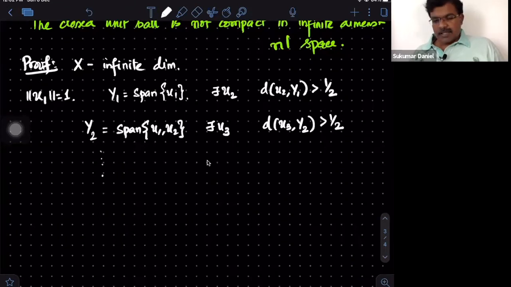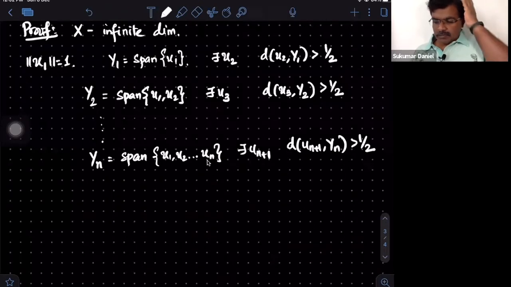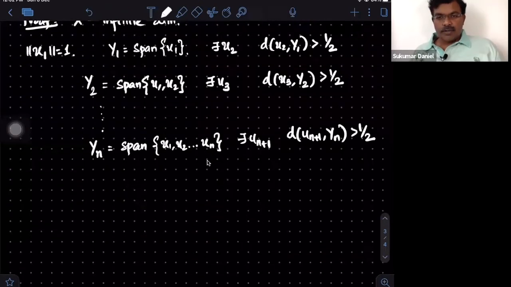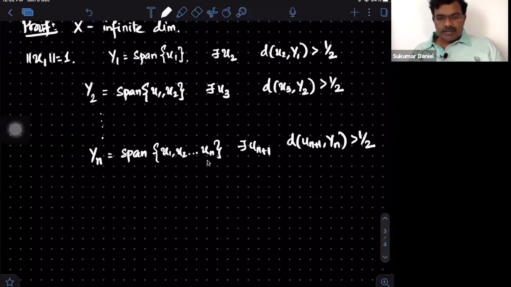By induction we can go on: Yn is the span of u1 up to un. Then there exists un plus 1 such that the distance between un plus 1 and Yn is bigger than 1 by 2. Notice that all these un's are unit vectors.